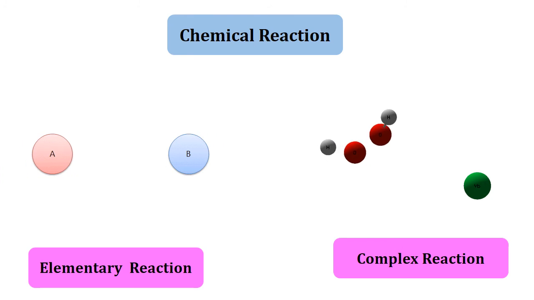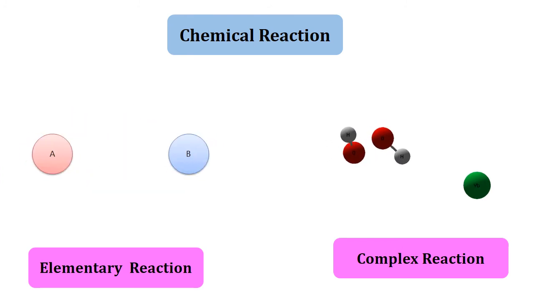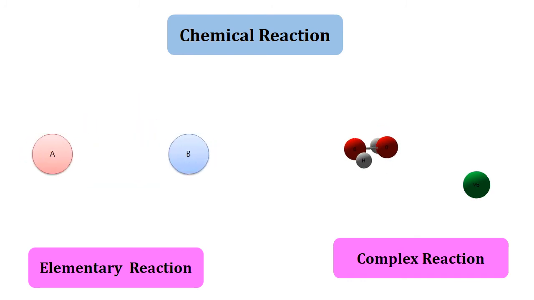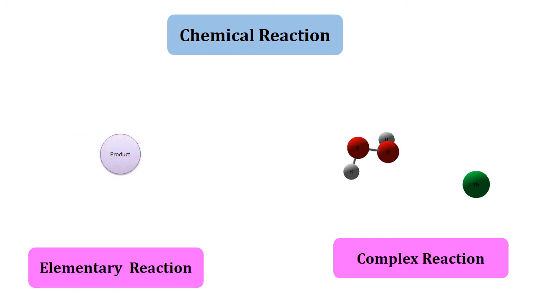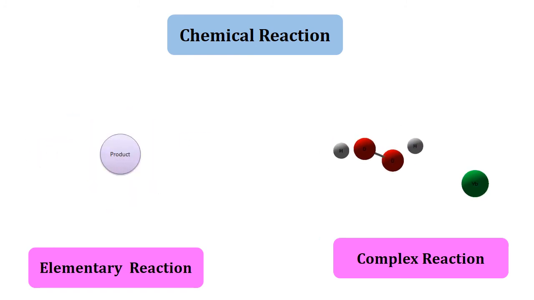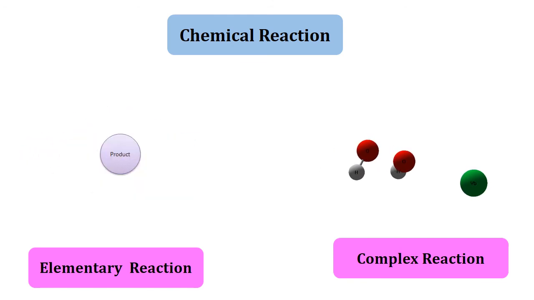A chemical reaction that takes place in one and only one step, that is, all occurs in a single step, is called an elementary reaction. And a chemical reaction occurring in a sequence of two or more steps is called a complex reaction.